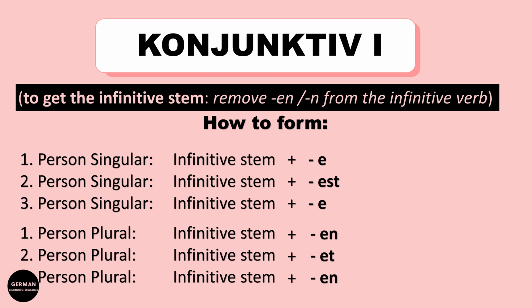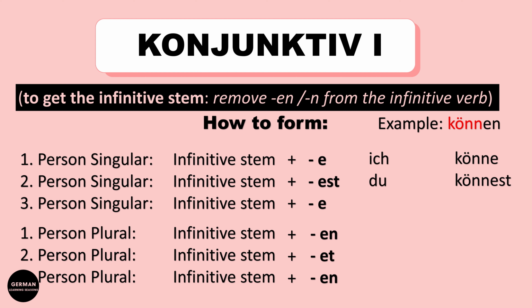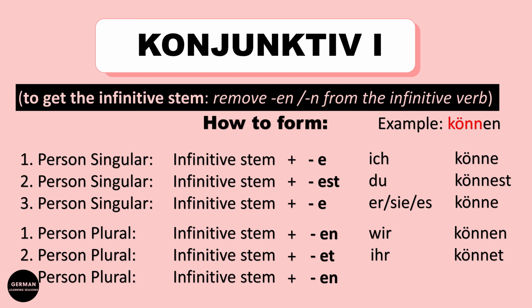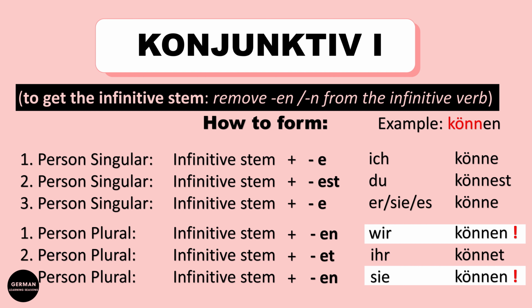So let's go quickly through it. The Konjunktiv 1 forms of können are ich könne, du könnest, sie es könne, wir können, ihr könnet, and sie können.